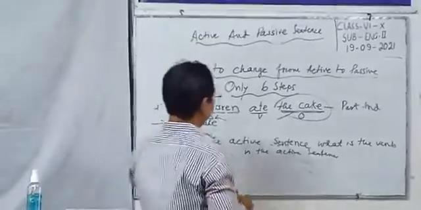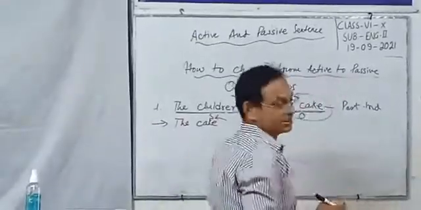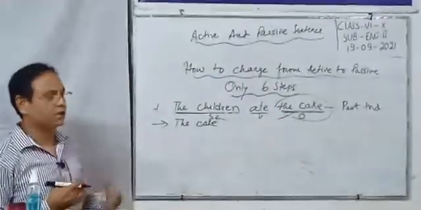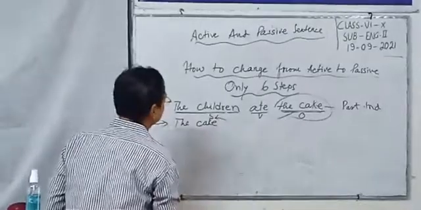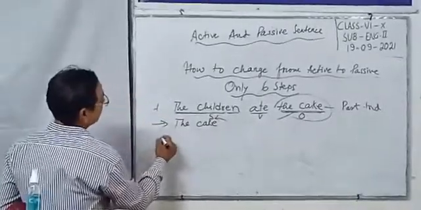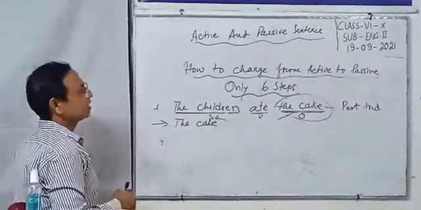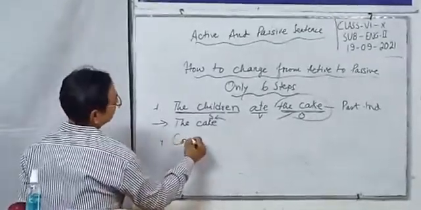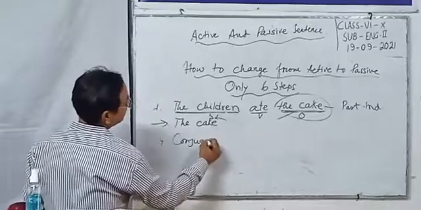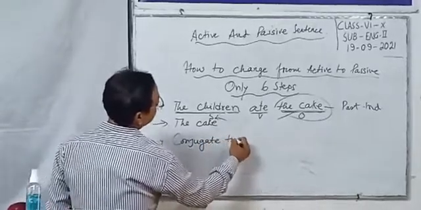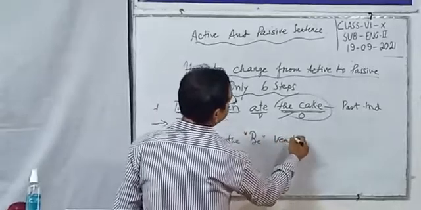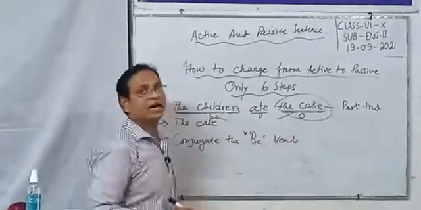You have to keep just 6 steps in your mind. Only 3 steps I have already taught you. Number 4: conjugate the verb.